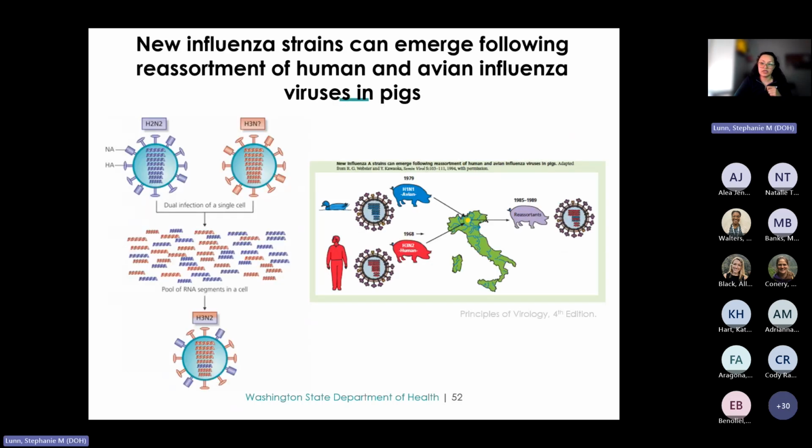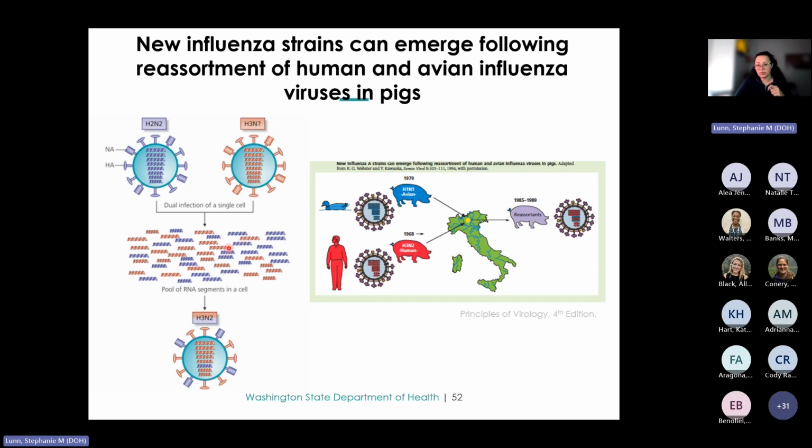So when discussing reassortment, it's crucial to mention influenza, which is especially well known for this process. New strains of influenza can emerge when human and avian influenza viruses reassort in other mammalian hosts like pigs. And in terms of how it works, usually when a single cell is co-infected with both human and avian influenza viruses, the segments of the RNA genome can mix and match.